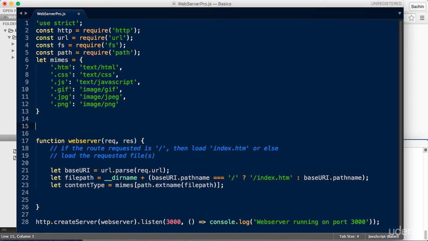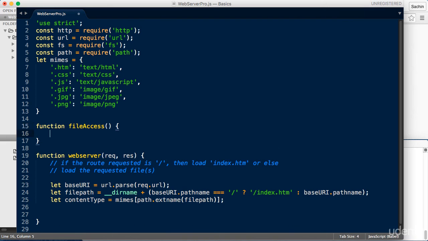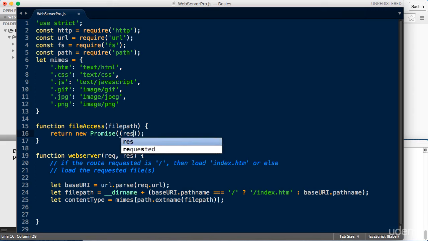So outside of the web server function, I'll create a function called fileAccess, and this will be our promisified version of the fs.access method. This function will accept the file path variable since that is needed for the fs.access to do its job. Next, we'll make this function return a new instance of a promise like so. The promise itself can assure us of two possible states, a resolved state and a rejected state. So create an anonymous callback and enable this promise instance to either resolve or reject.